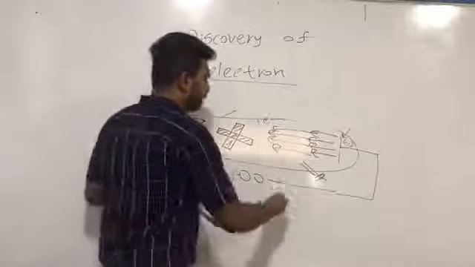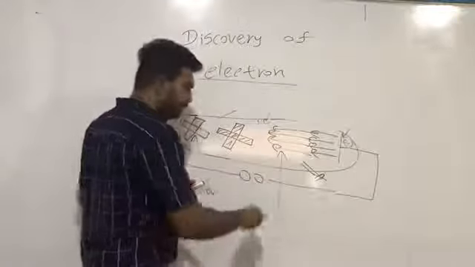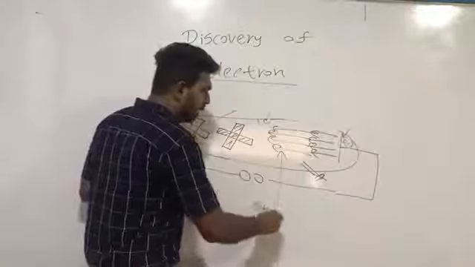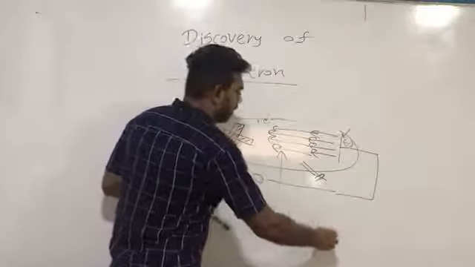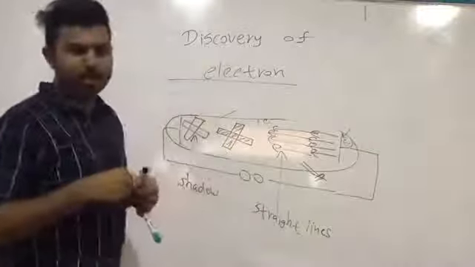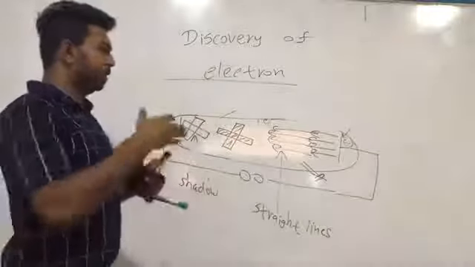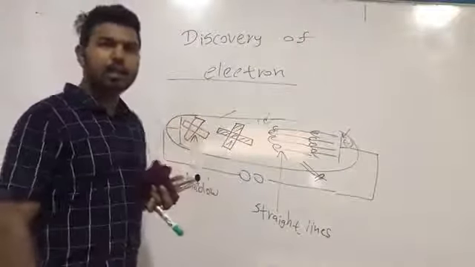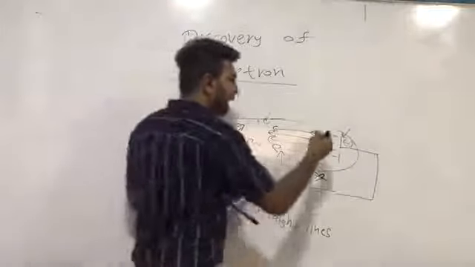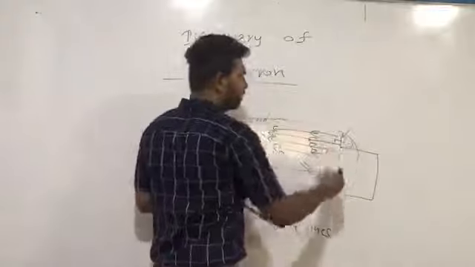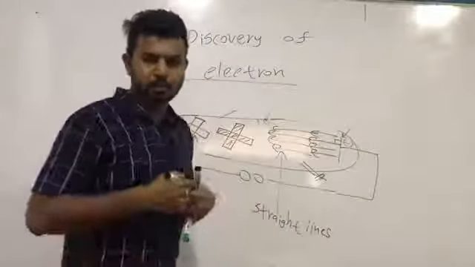So the third property is that cathode rays travel in straight lines. And there is another conclusion we can obtain from this observation: cathode rays are emitted perpendicular to the cathode surface.